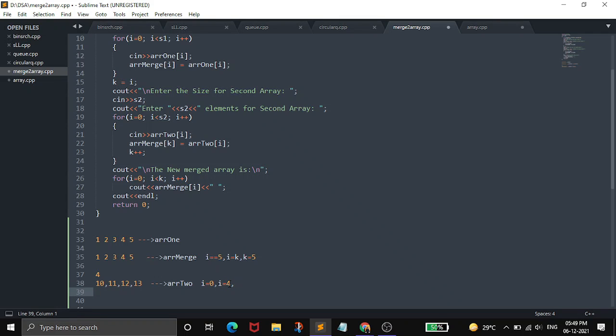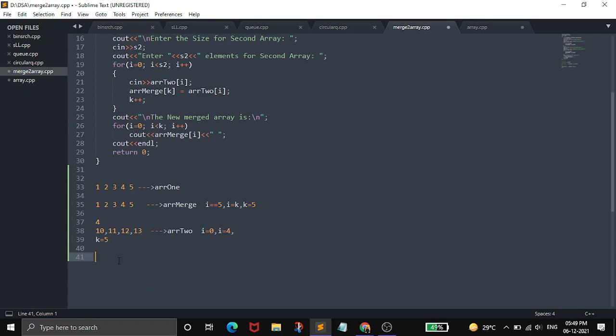Now k is equal to 5. So here we are incrementing k. After each of these values, k will get incremented by 1. So when k equal to 6, the merged array, which is array merge, will become, उसमें पहले से 1 2 3 4 और 5 थे, उसके बाद 10 आ जाएगा for k equal to 6.